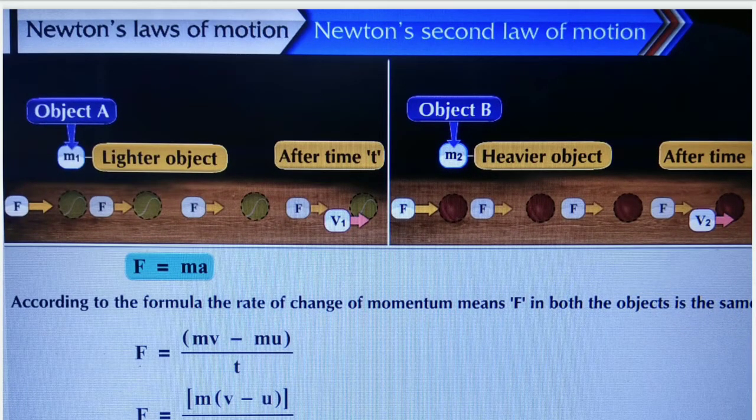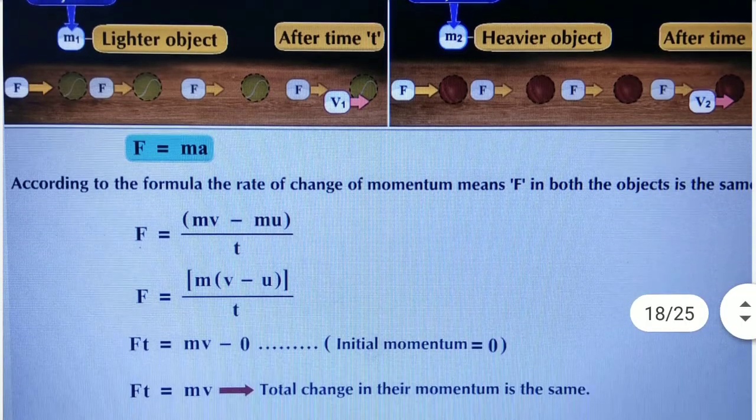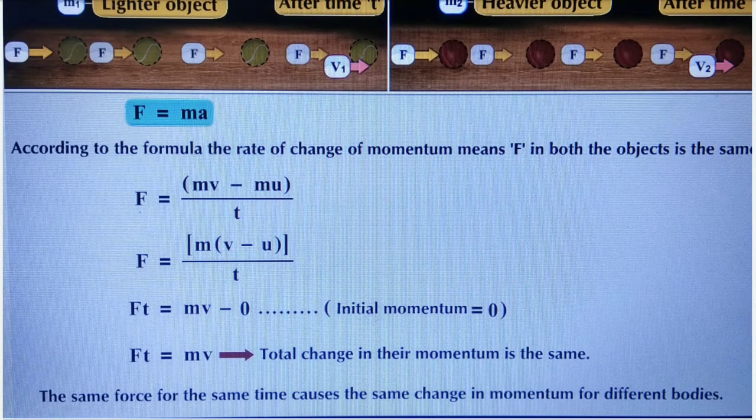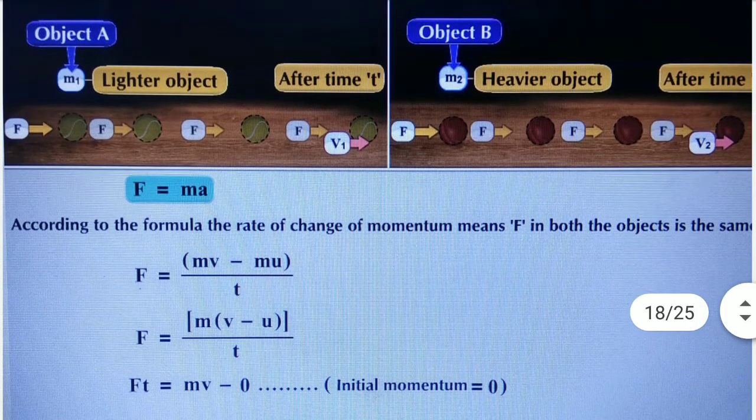Observe the picture. On the left side, object A has mass m1, which is the lighter object. On the right side, object B has mass m2, which is the heavier object. Let us see. According to the formula, the rate of change of momentum, that is F, in both the objects is the same. We know the formula F is equal to ma. Put the value of a. F is equal to m into bracket v minus u upon t.